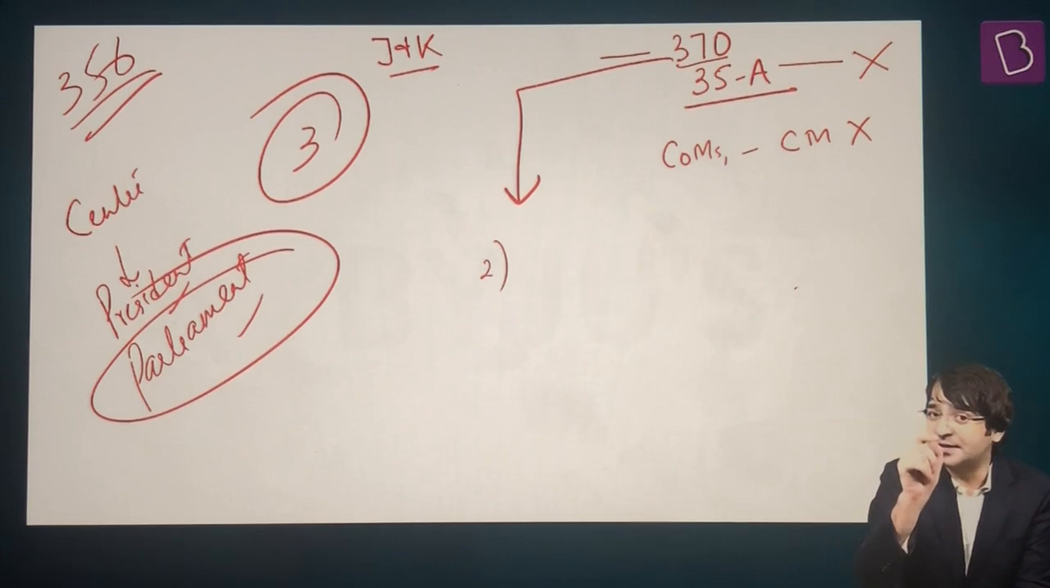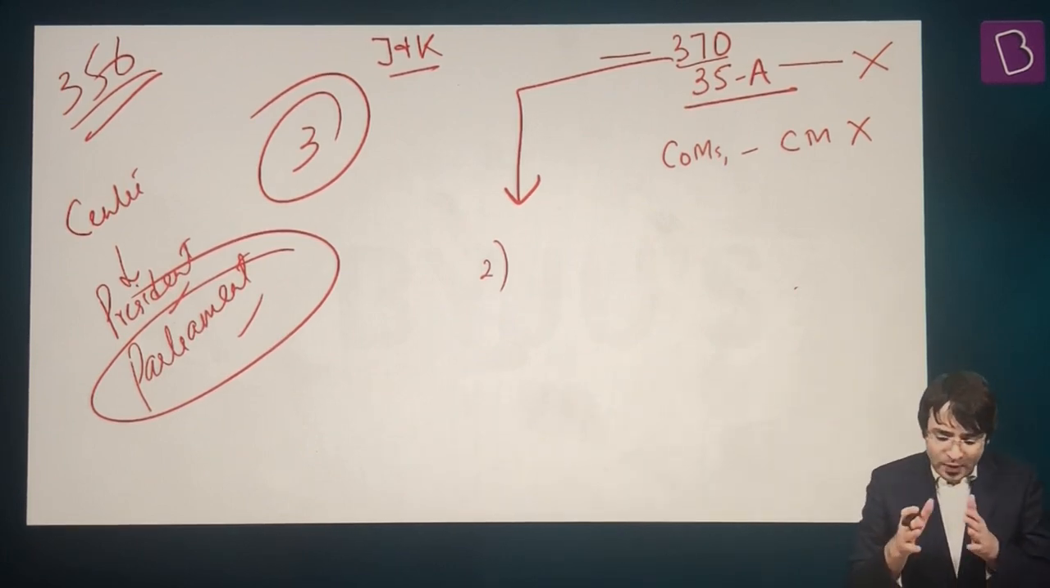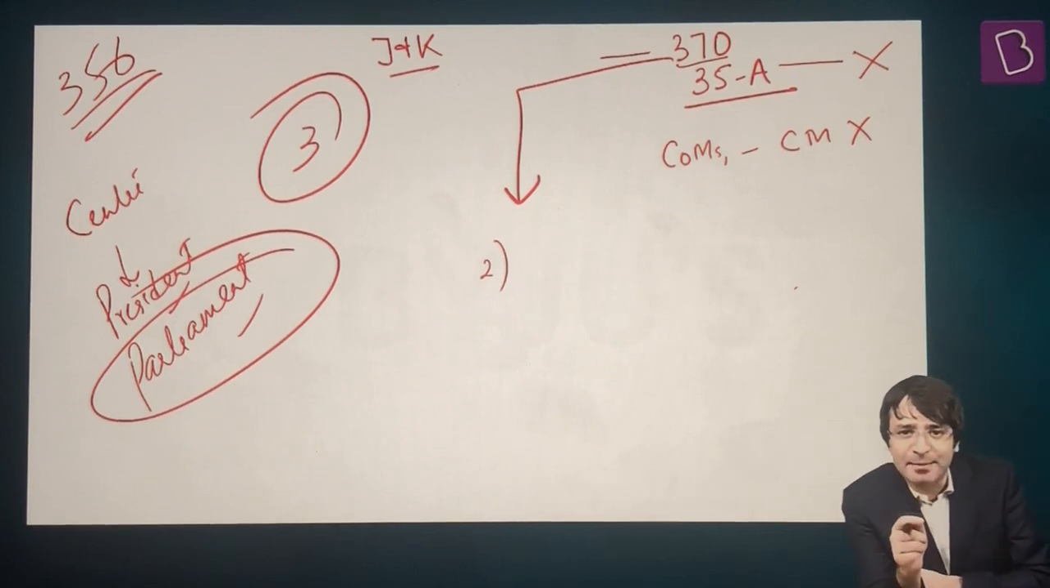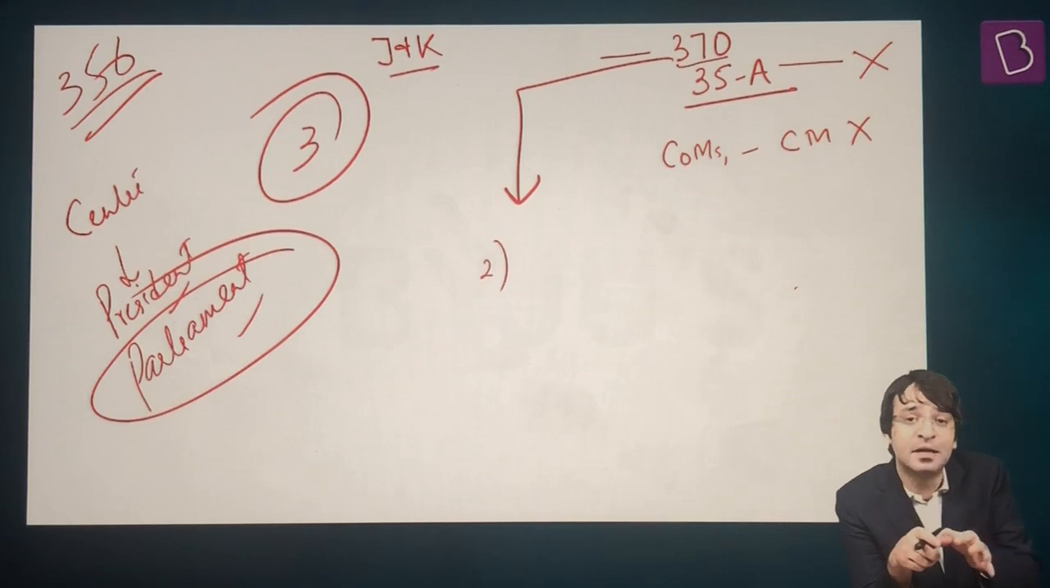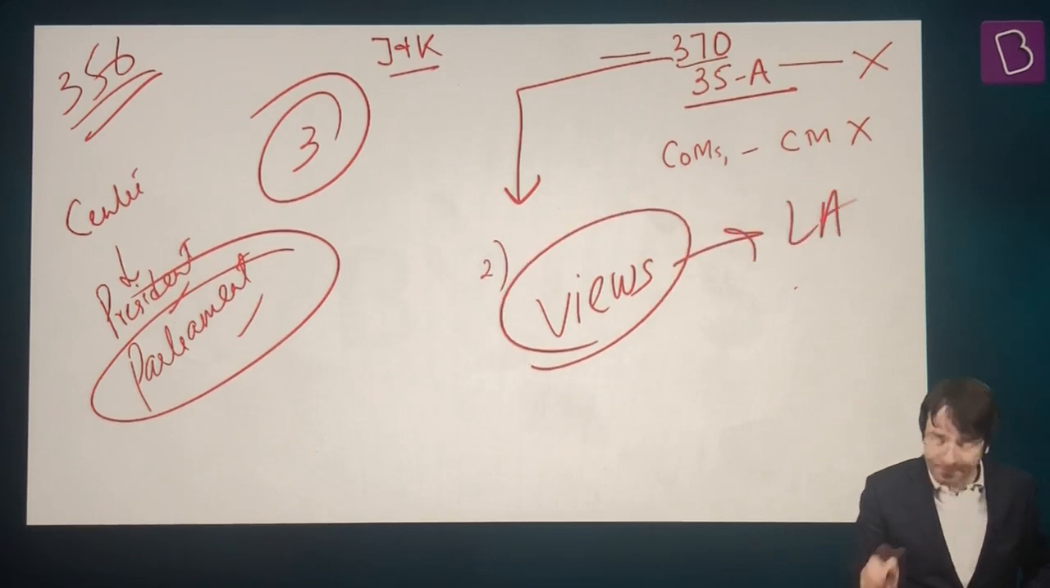But what happens in Article 3? Please understand this carefully. Under Article 3, when this bill is cleared by the cabinet, the union cabinet, it is sent to the president. The president sends this bill to the legislature for what? Asking the views of that legislative assembly.